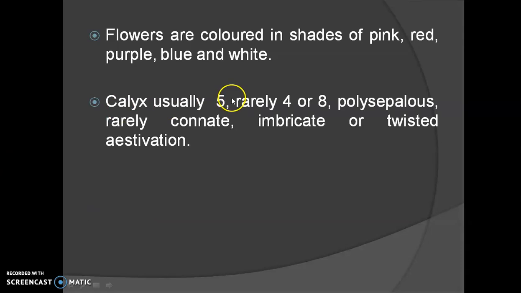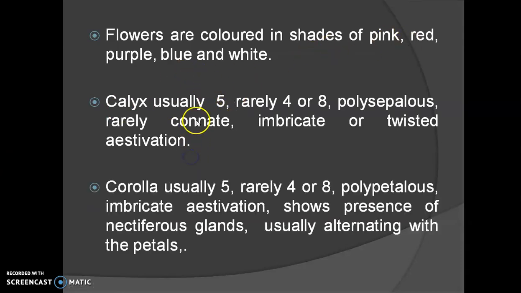Then the flowers are of various colors like pink, red, purple, blue and white. Calyx: they are usually 5, very rarely 4 to 8. They are polysepalous. Polysepalous means the sepals are free, and rarely they are connate at the base.